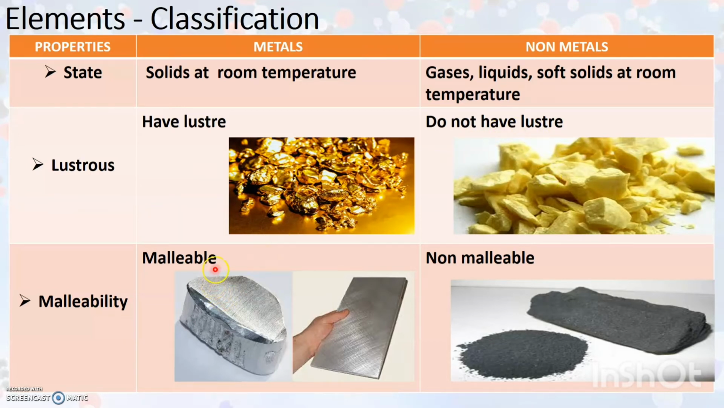Metals are generally malleable, while non-metals are non-malleable. Malleability is the property wherein an element can be converted into sheets when it is beaten. So this is an example of the metal aluminium. When it is beaten, it can be converted into sheets of aluminium. While this is an example of non-metal, that is carbon. When it is beaten, it is not converted into sheet but rather forms powder.